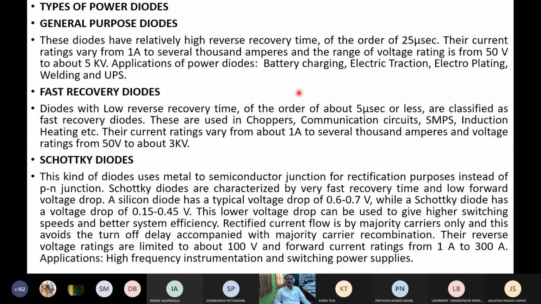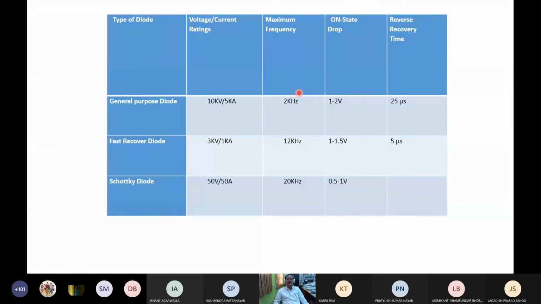So they are used for very high speed conversion and are very highly efficient. This table you can note down.